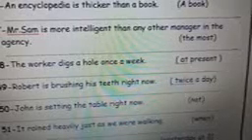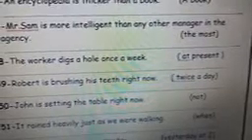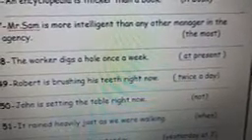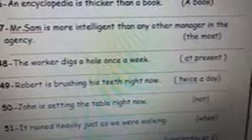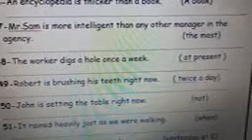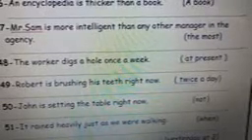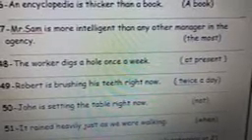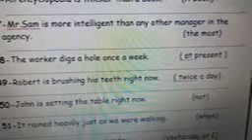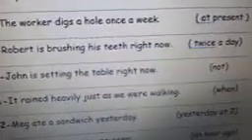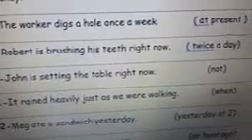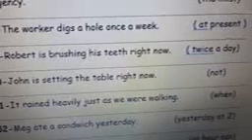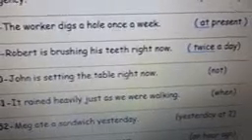Number 49. Robert is brushing his teeth right now. Use twice a day. Robert brushes his teeth twice a day. Number 50. John is setting the table right now. Use not. John isn't setting the table right now. 51. It rained heavily just as we were walking. Use when. We were walking when it rained heavily.